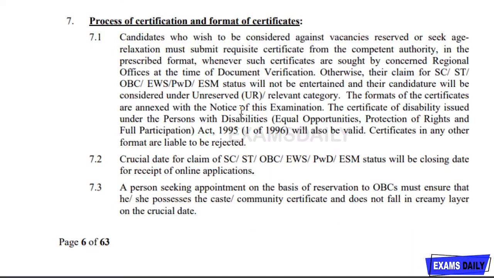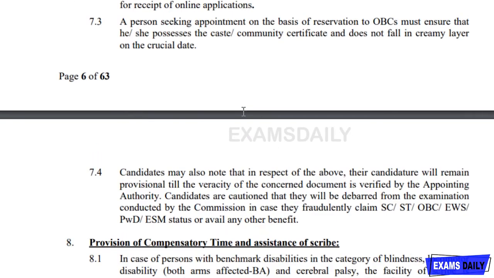And the next is about the process of certification and the format of certificates. They have also mentioned document verification. If you are selected, you will go through the process of document verification, so you should have these certifications and certificates. So please be aware of that also.